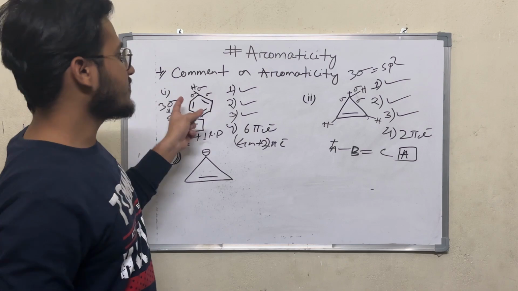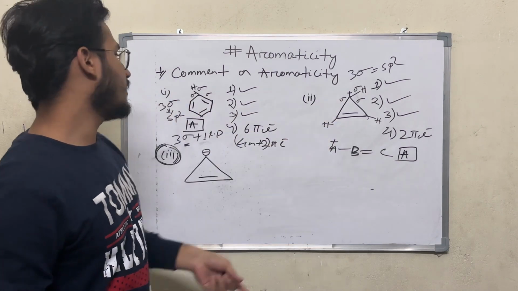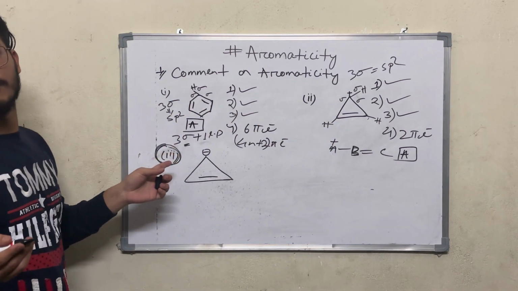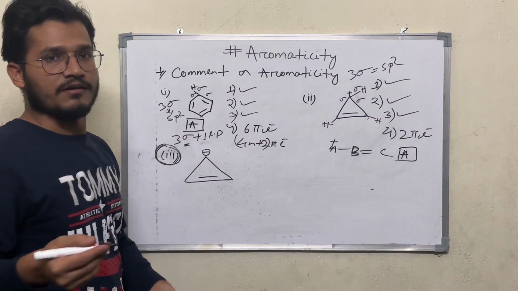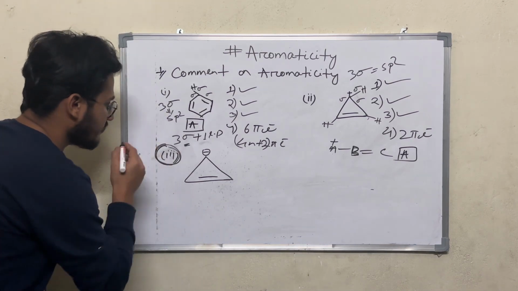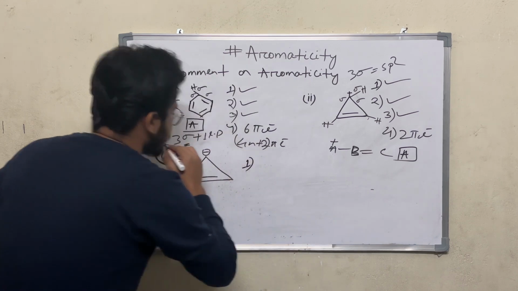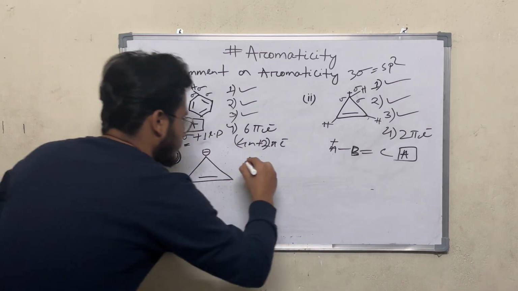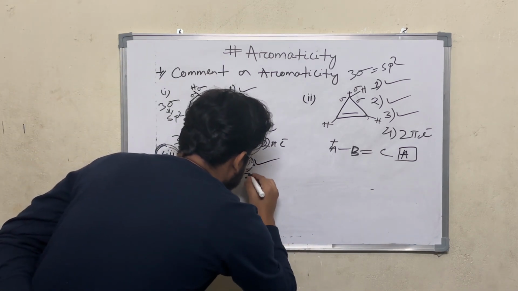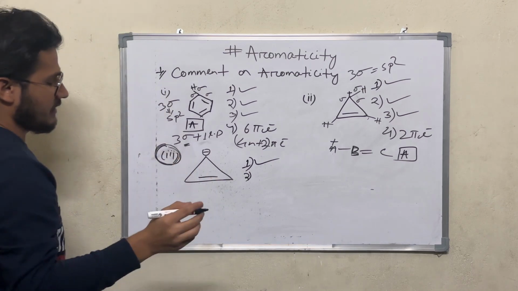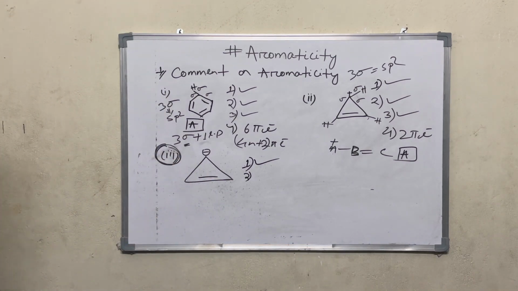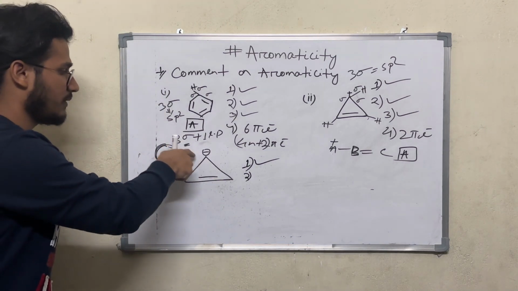We have already discussed the first example and the second example, and in the third example we are going to learn one important concept regarding hybridization. In the third question, the first condition is that the compound should be cyclic. The compound is cyclic. The first condition is followed. The second condition, the compound should be planar. We have to check the hybridization of each atom of the compound.